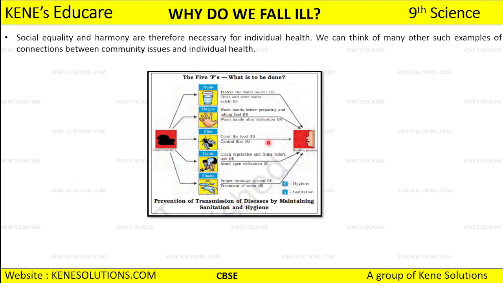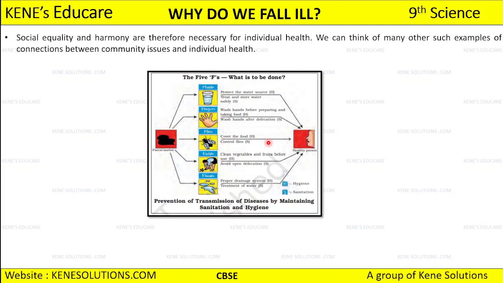So this is the tabular form: how diseases can be prevented, how the transmission of diseases can be stopped by maintaining sanitization and hygiene. If we maintain proper sanitization and proper hygiene, we can prevent the transmission of disease. Now, social equality and harmony, these are two essential things which are very much important for any individual's health.